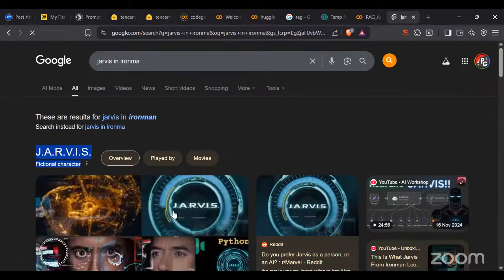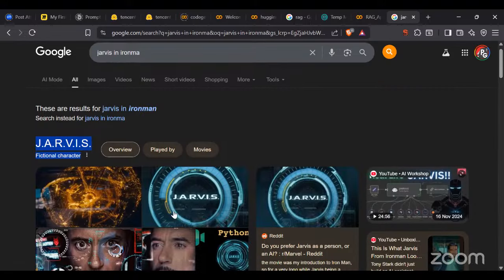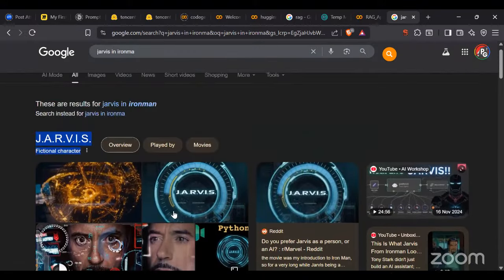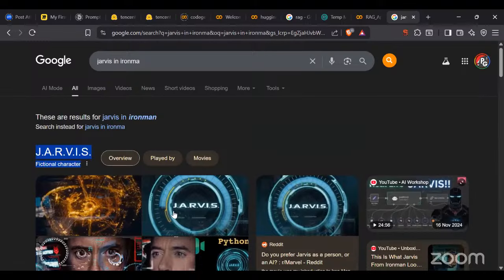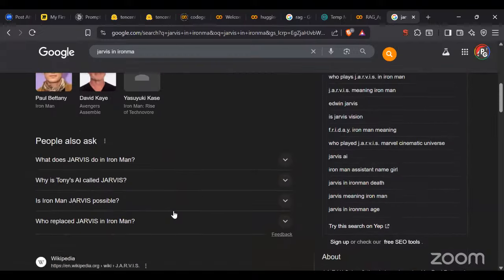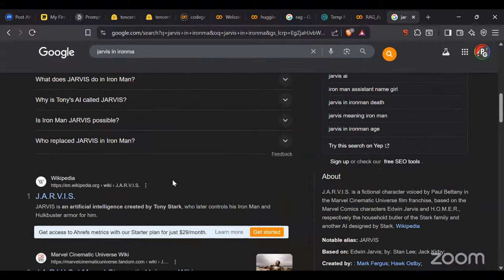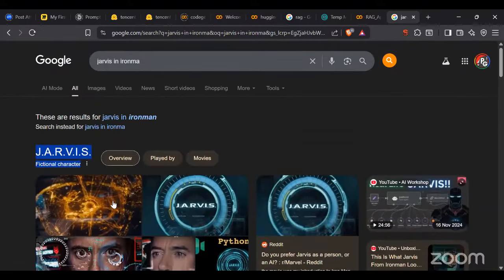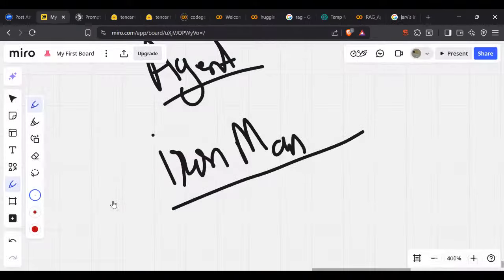We used to say that the models we have built with the help of ChatGPT and all those things behave like a Jarvis. But what exactly was Jarvis? Jarvis was basically an AI that was an agentic AI. It's a perfect example of agentic AI.